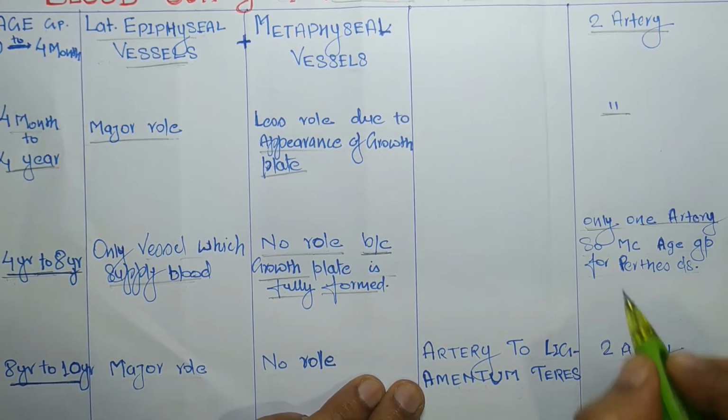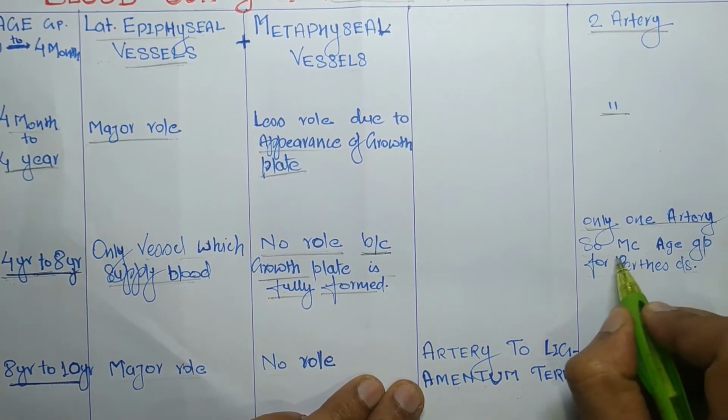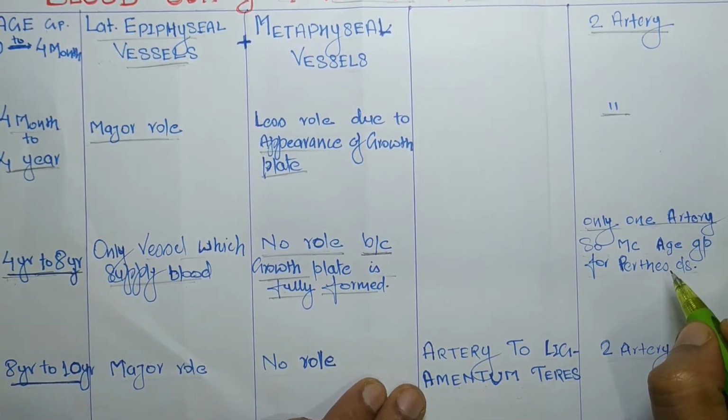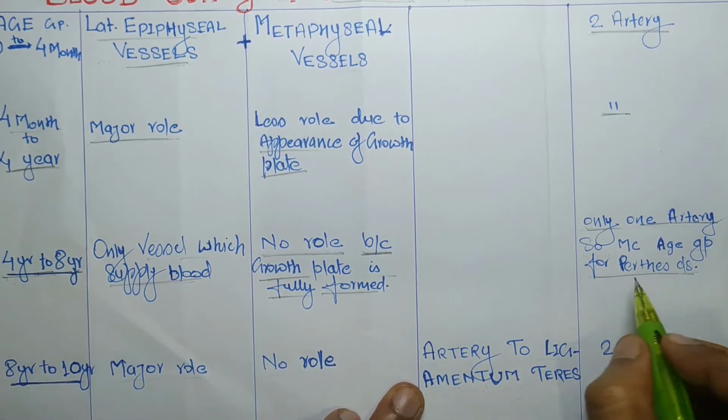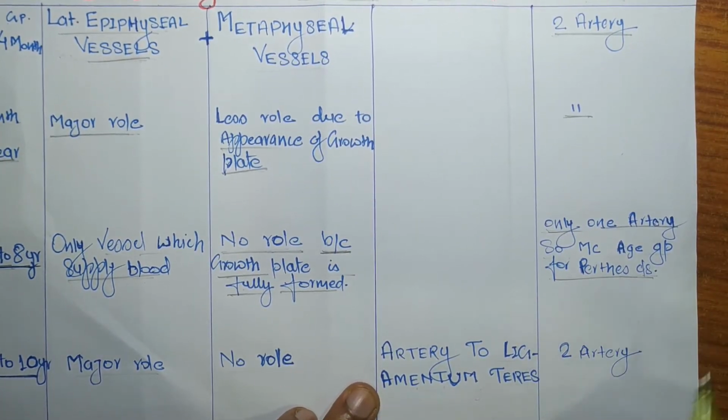So this age group is the most common age group for Perthes disease, that is avascular necrosis of the femoral head.